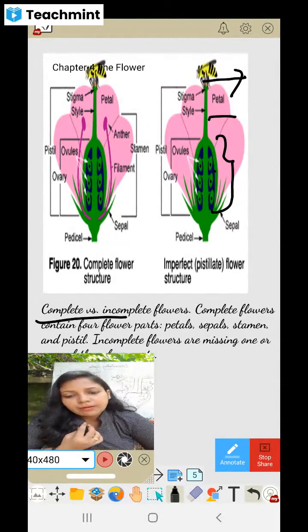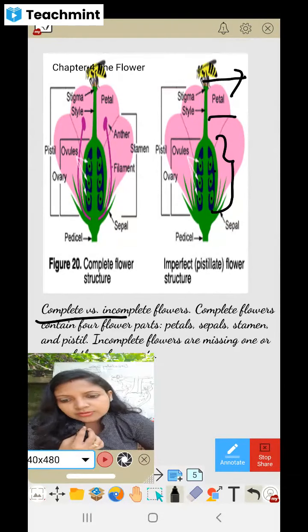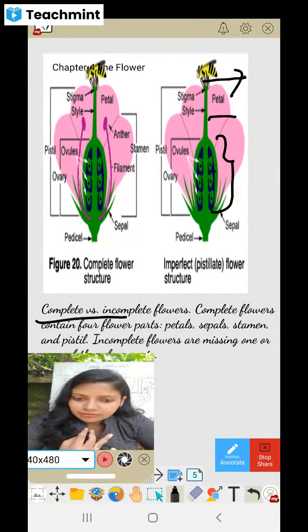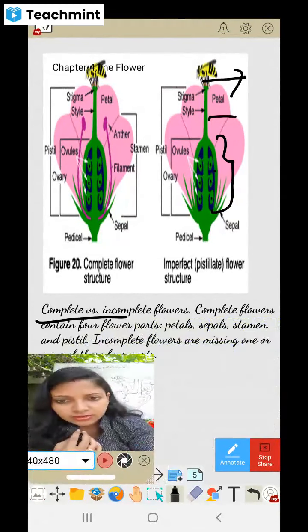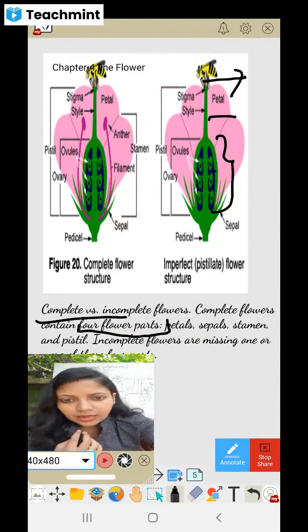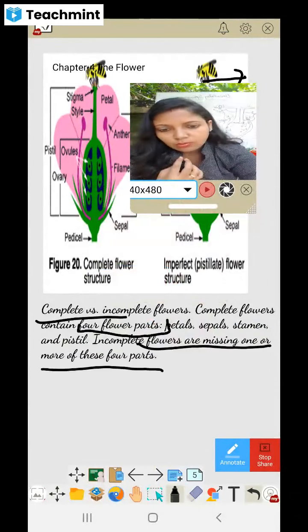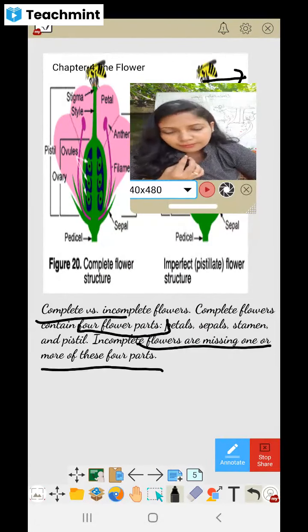For example, papaya plant, palm plant. All these have separate sexual flowers. Either they can be male or female. So that's called complete and incomplete flowers. So you can see here, it contains 4 flower parts. That's called a complete flower. Okay, and incomplete flowers means they are missing one or more of these 4 parts. They are also called imperfect flowers.